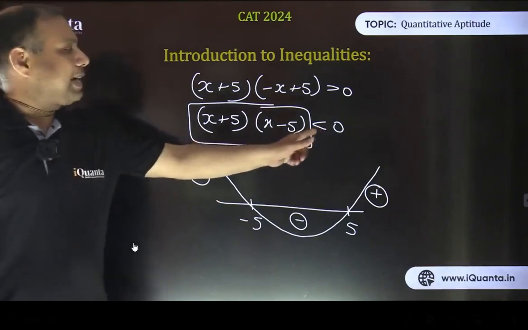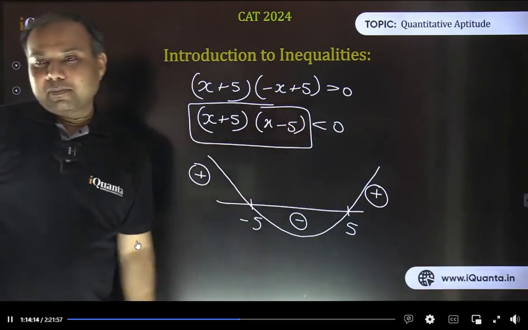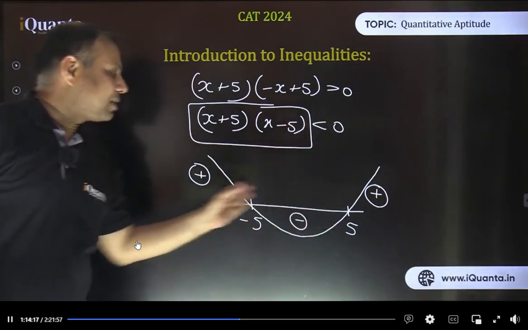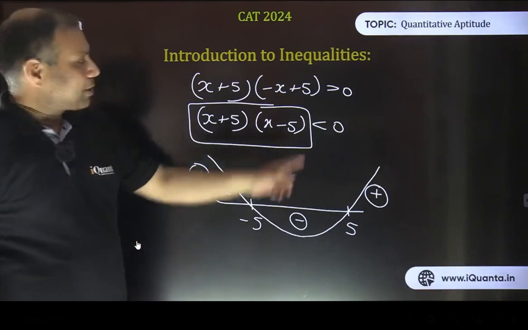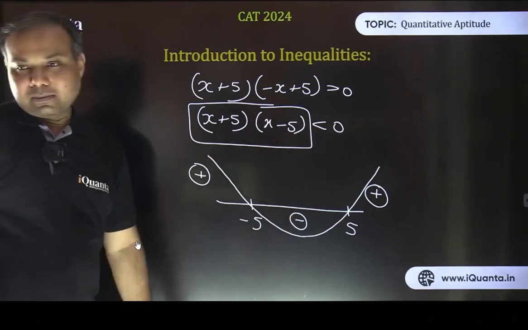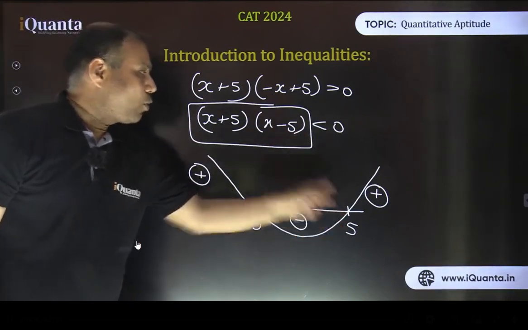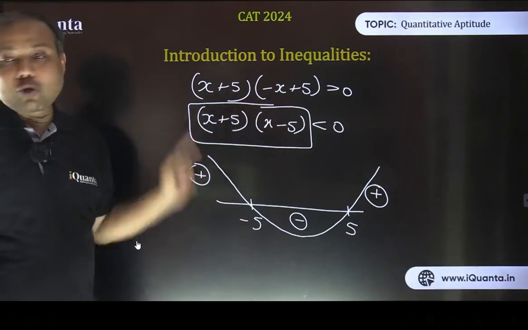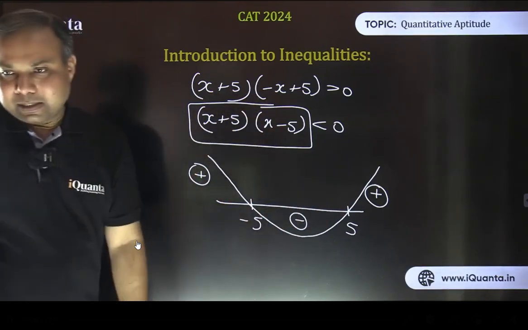Here this inequality sign is written less than 0. Equality is not here. If it would have been equality here, in that case we could have considered the boundary values as well. Now it is only less than 0. That's why we are considering this negative part. Because at these boundary values, at x equals 5, this is going to become equal to 0. At x equals minus 5, again this is going to become equal to 0. That's why we are leaving that. Okay, this is one thing.